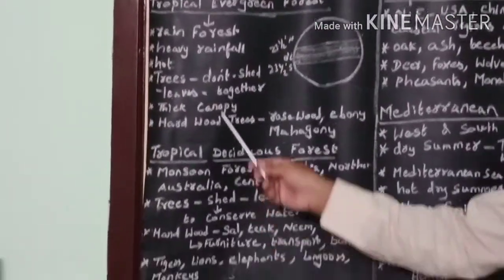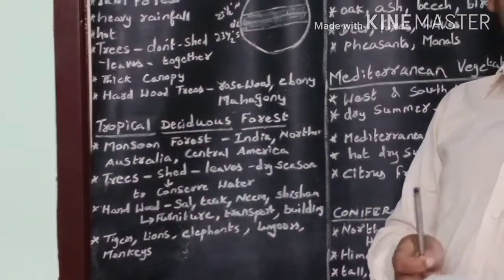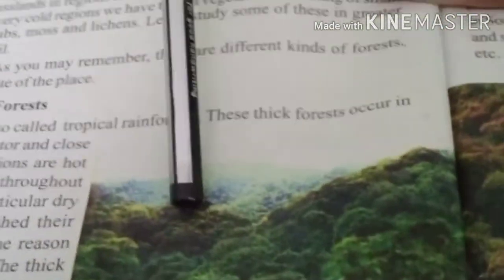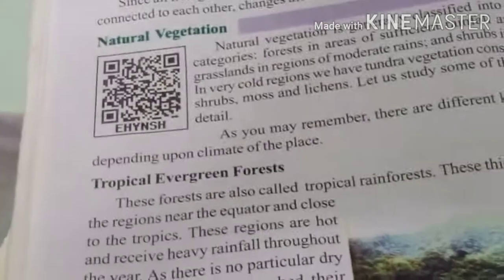Hardwood trees like rosewood, ebony and mahogany are the common trees found in this forest.